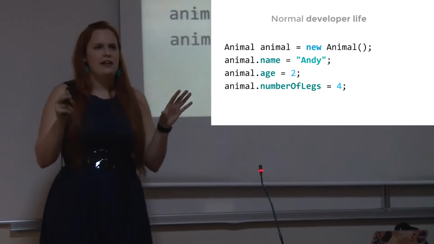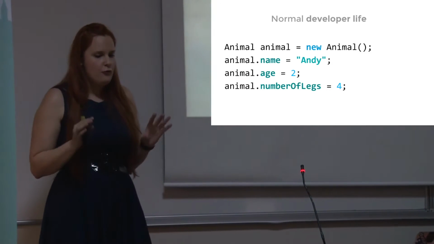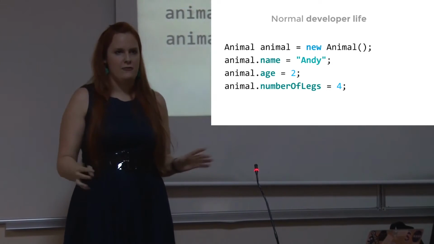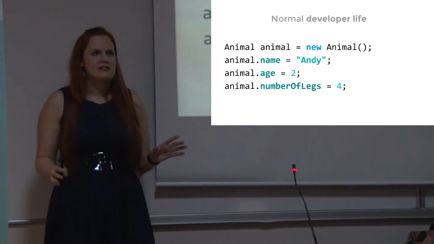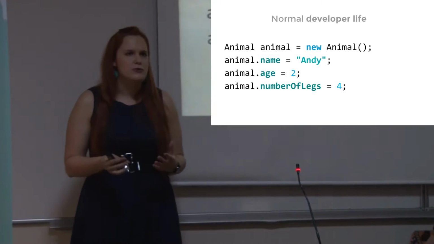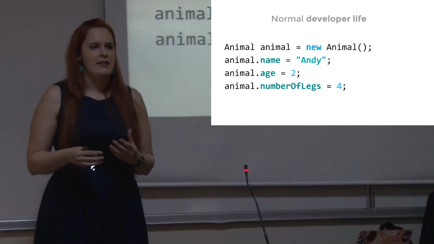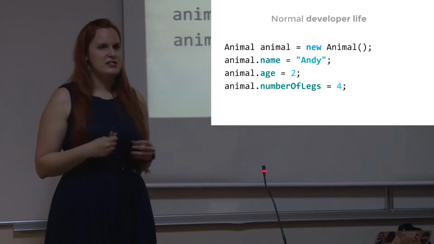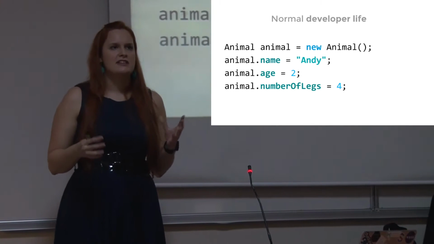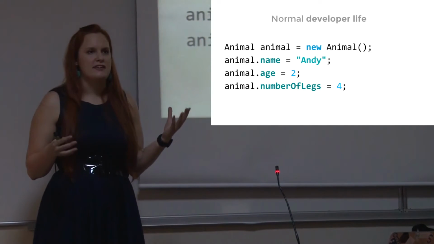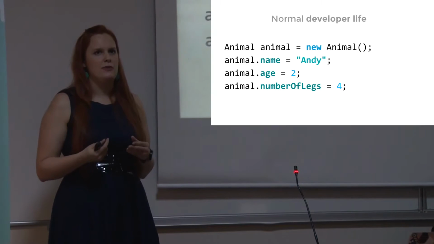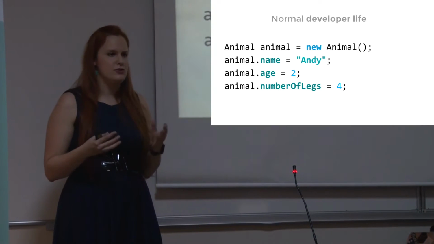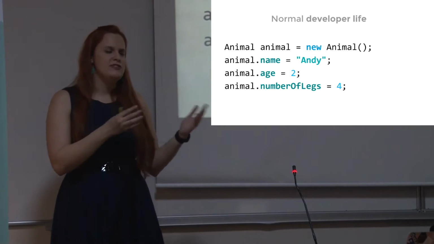So now there is a little example of how you normally write code in your life. You're just creating new objects, you're assigning values, you call functions, and other stuff. So here you can see an example of object animal, and I will, for example, assign here the attribute, the value Ended to attribute name.